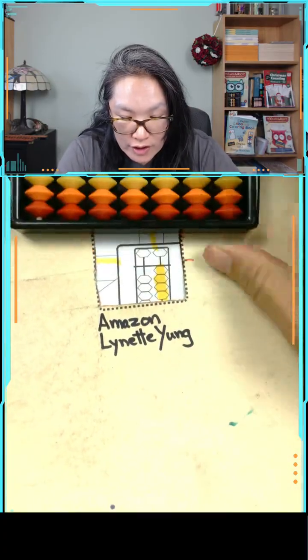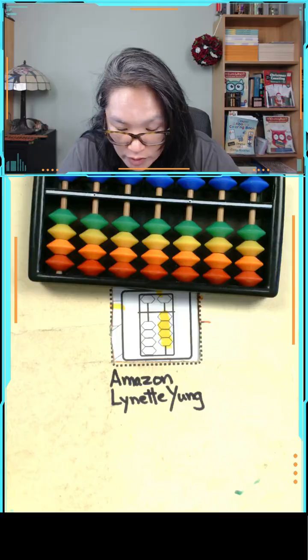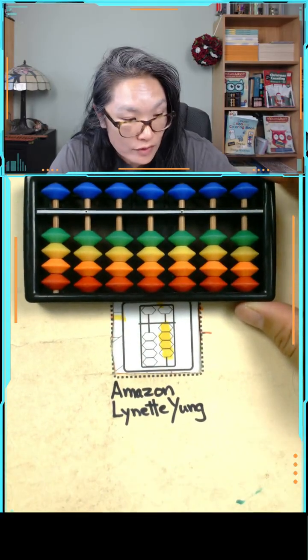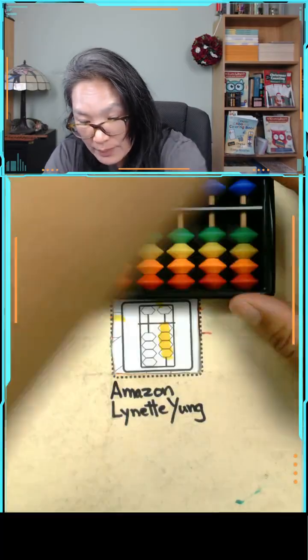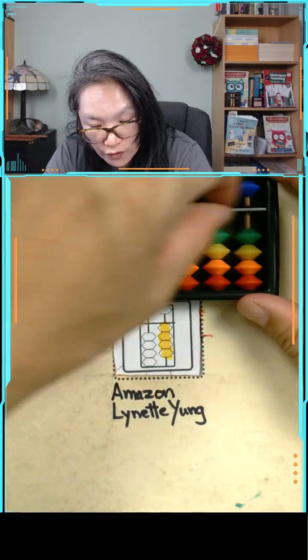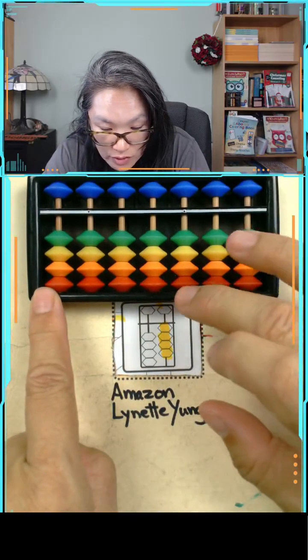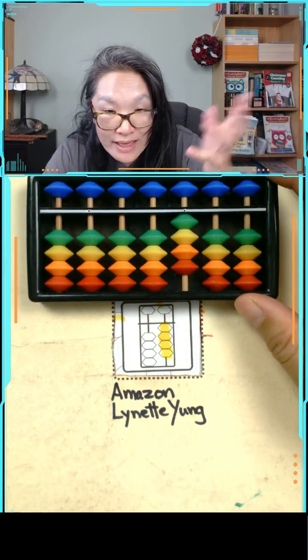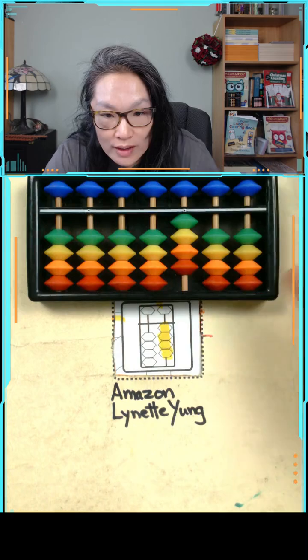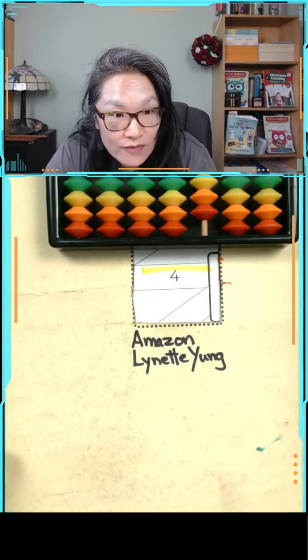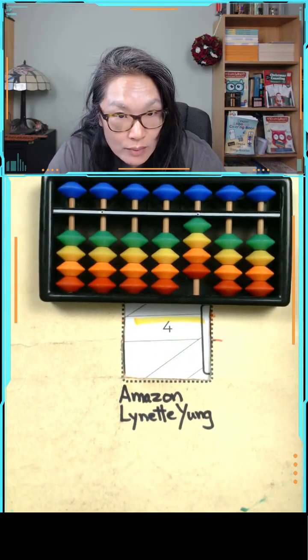So for those of you that just joined, what we're doing is we're learning how to read the abacus. And for those of you that have been with me for a little bit, let me know what number this is. Don't forget, we have our ones, our tens, hundreds, thousands, and 10,000. So when we have it, this would be our number. Thank you, Justin. It is 4. Easy, simple to use, easy to understand. So that number is 4.